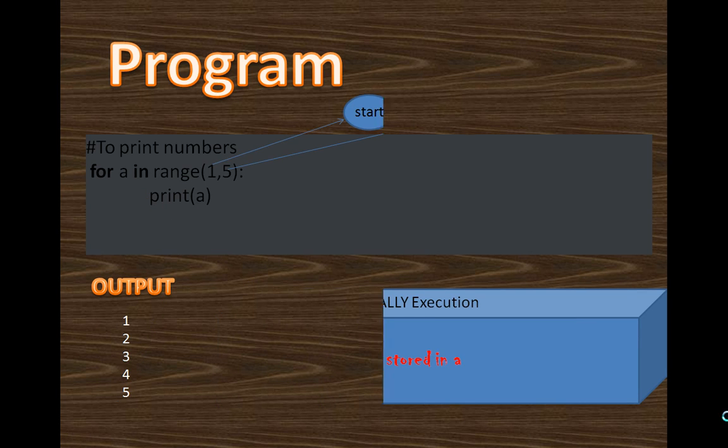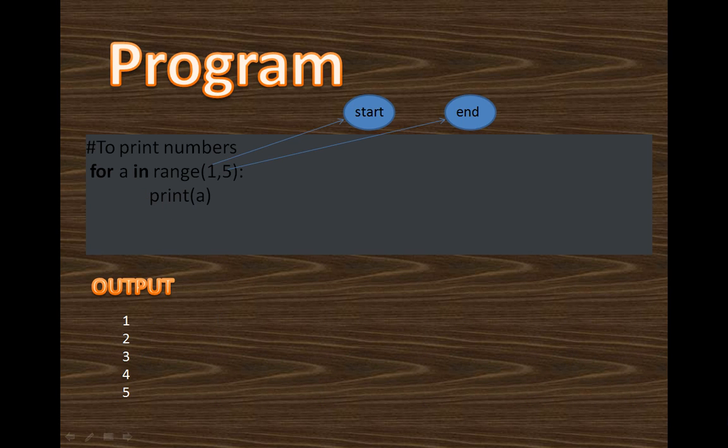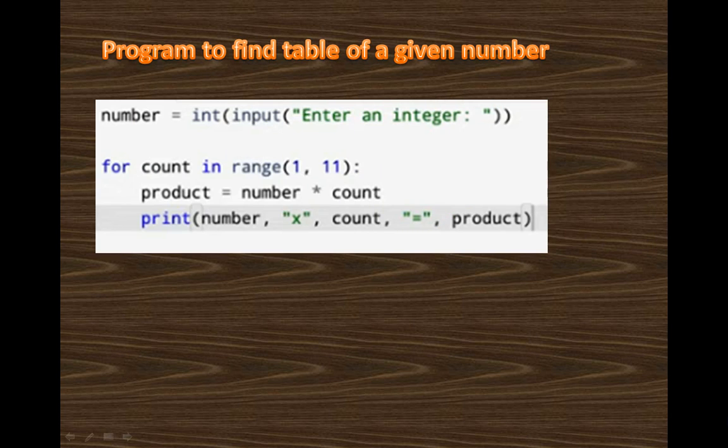The second example is one in which I have taken the start and stop. This means in this case I am not using the default, where the range starts from 0. In this case I am starting my range from 1 and ending with 5. So what will be my output? First it will print 1, then 2, 3, 4 and 5. Second, I have taken a program to print the table of a number. So let's do this in the practical.